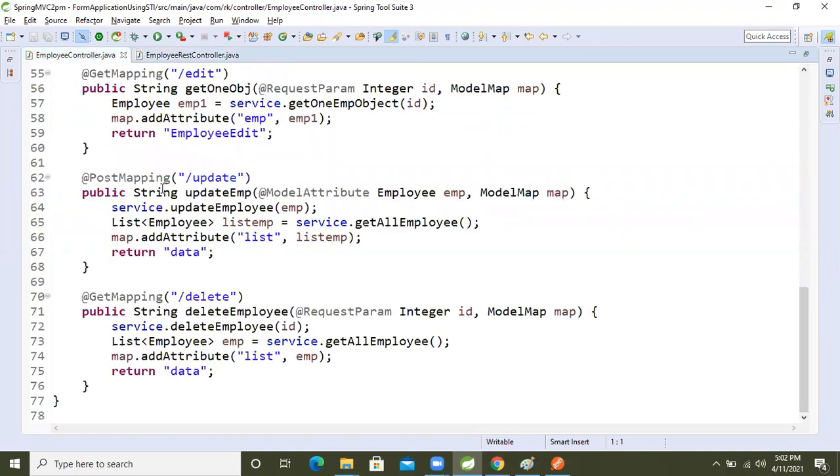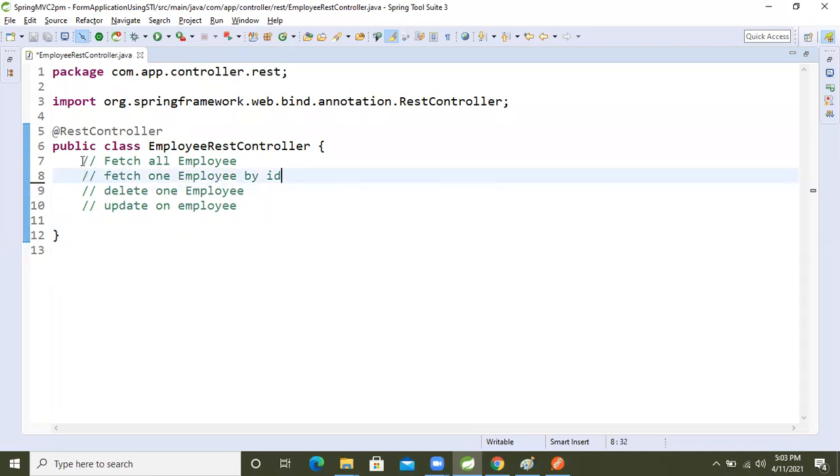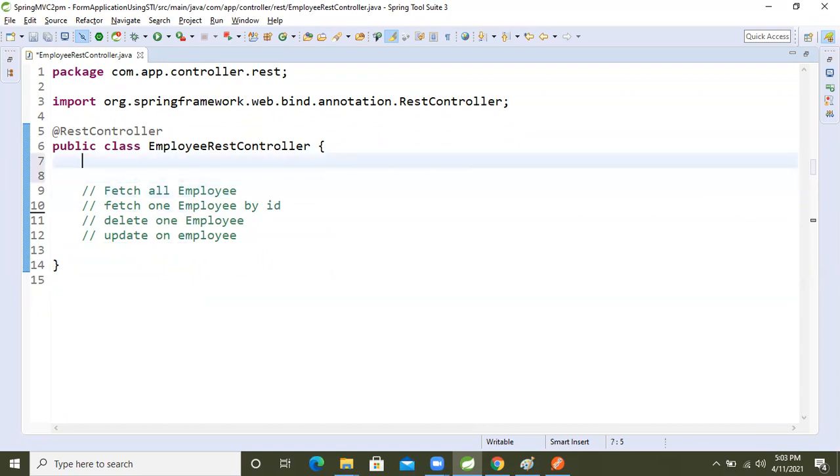Guys, these operations I will perform now in front of you people. This is the UI controller. Leave it, no need. From here onward, we will write the rest controller. So first let's save the object. The first operation we will perform is the saving operation. Let's perform the save operation, guys.